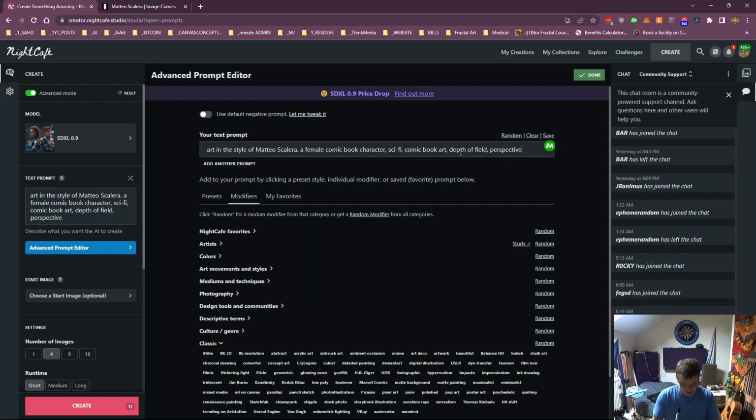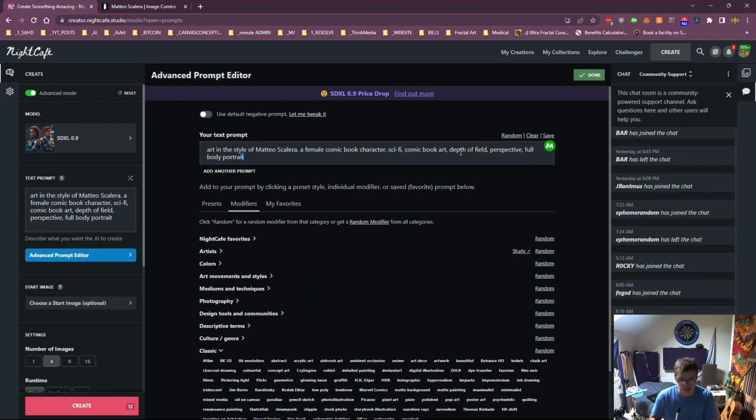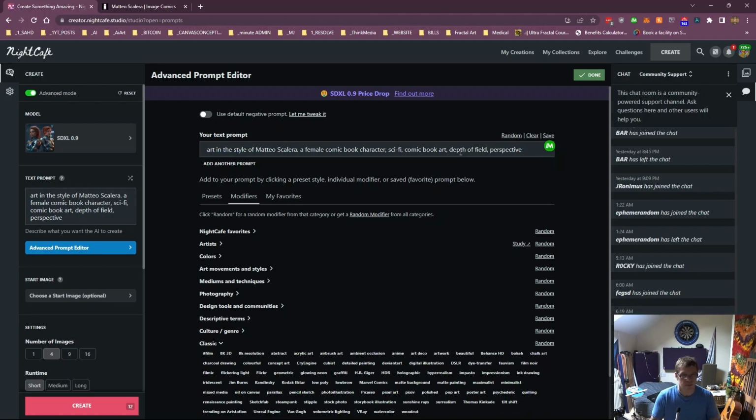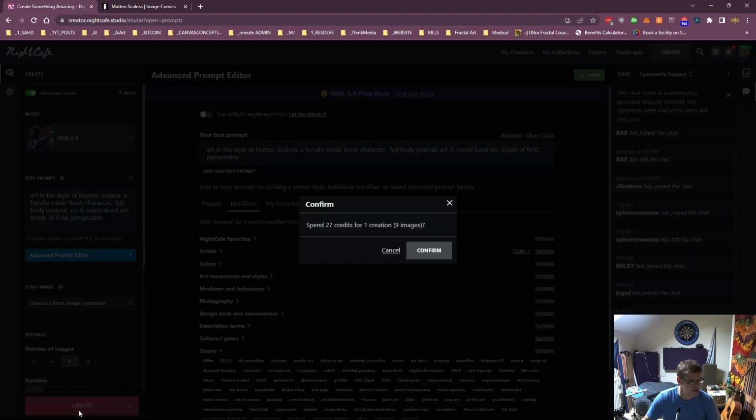I'm going to cut that out of there and put that here because I believe Stable Diffusion treats things earlier in the prompt with more importance. So let's go for 9 images this time. Let's create that and see what happens.